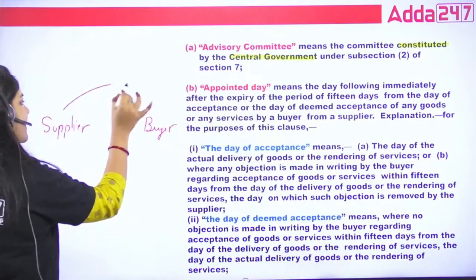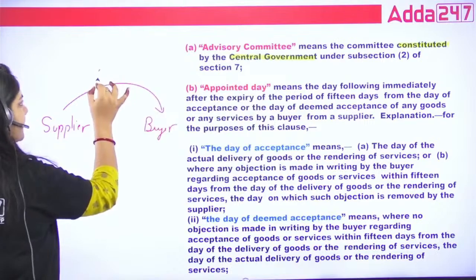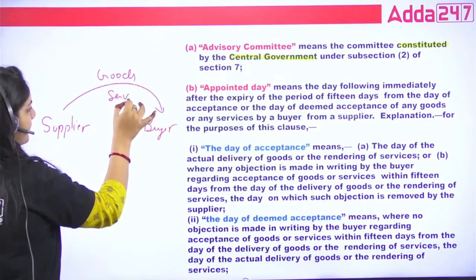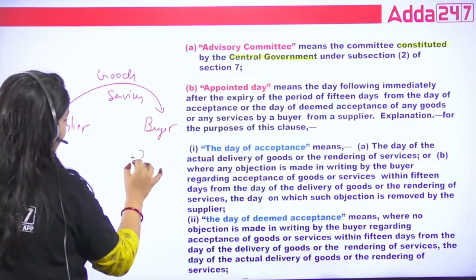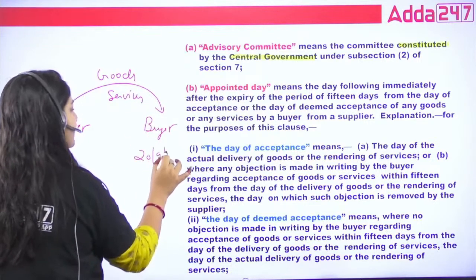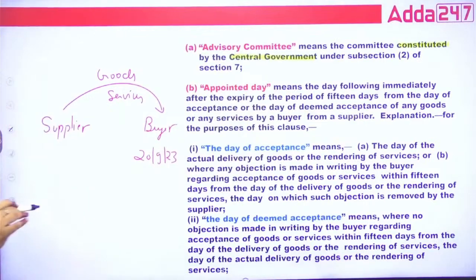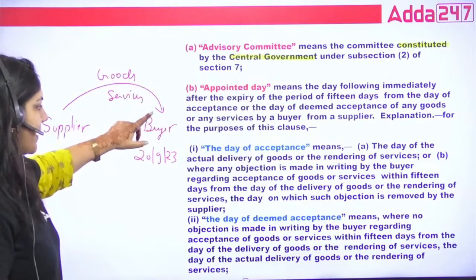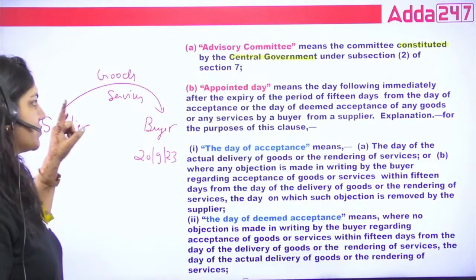The supplier has given the goods or services, suppose on 29/2023. Today is 20 September, right? So if the supplier has given any goods and services to the buyer on 29/2023.